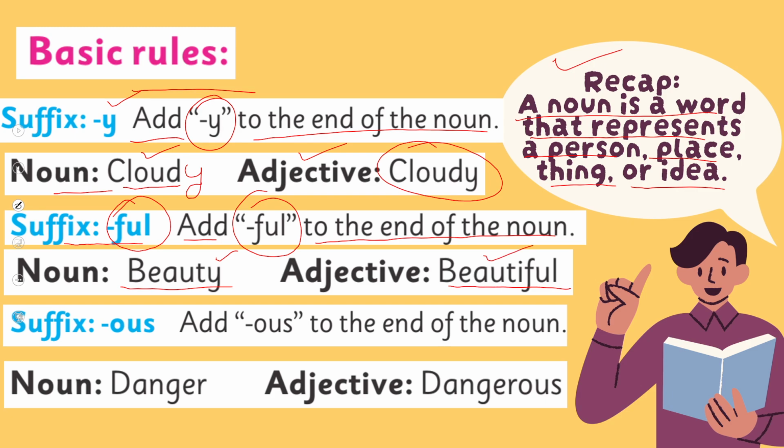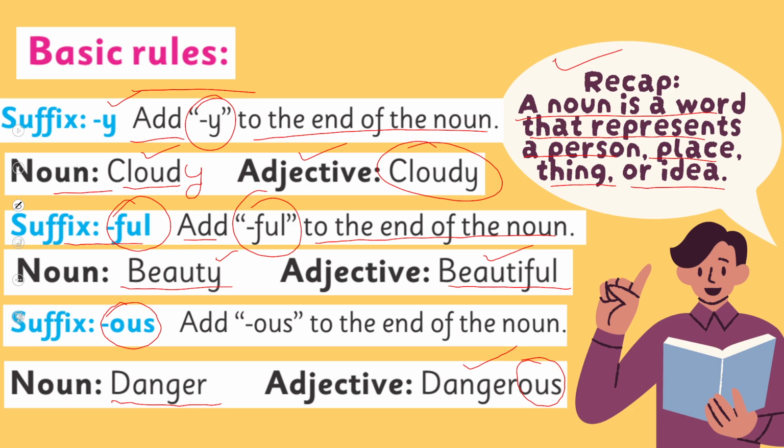Another suffix is ous, so adding ous to the end of the noun. For example, the noun is danger, and if you want to form an adjective from this noun, you just add ous at the end, and this will be an adjective, dangerous.